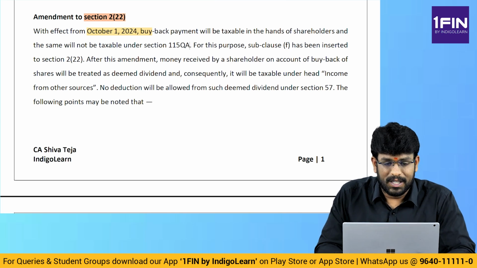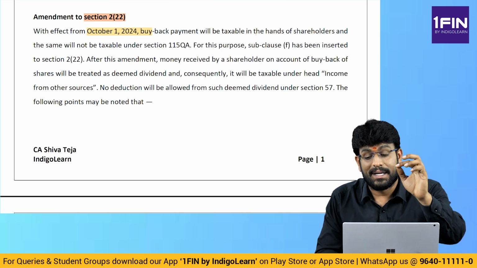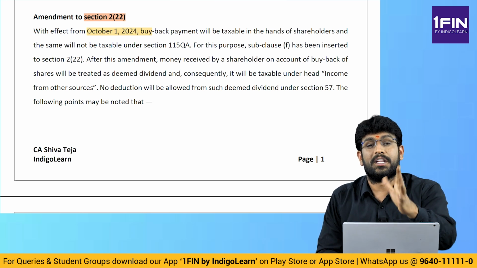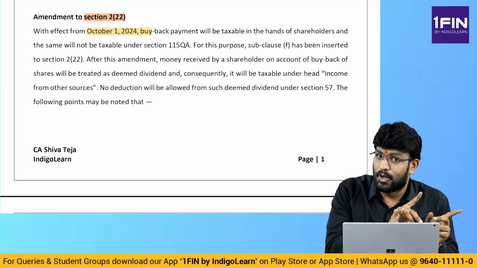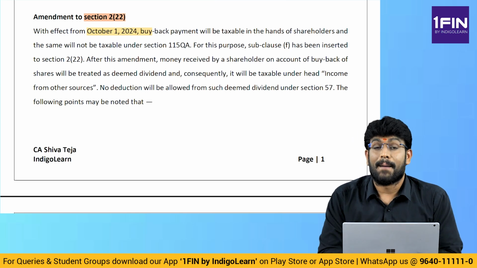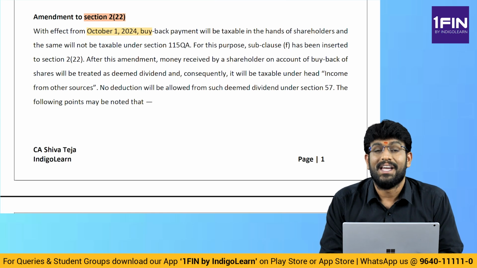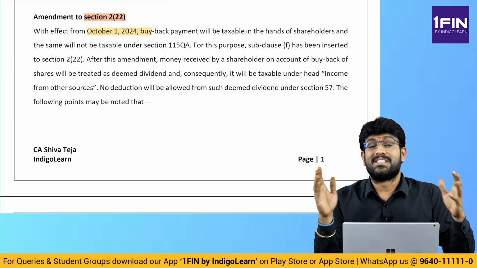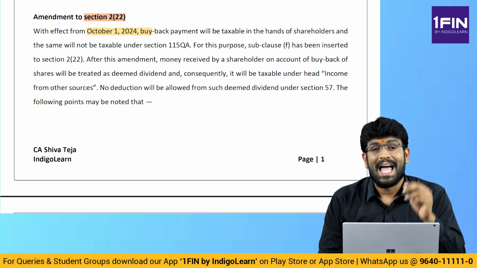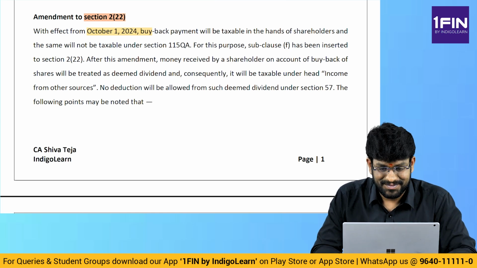See now, with effect from 1st October 2024, buyback payment will be taxable in the hands of shareholder and the same will not be taxable under 115QA. But this amendment is with effect from 1st October 2024. So you should remember the old point also, new point also. So up to 30th September, who will be taxable? Company will be taxable. But with effect from 1st October, shareholder will be taxable. It will be regarded as deemed dividend in the hands of shareholder as per section 222F, clause F.